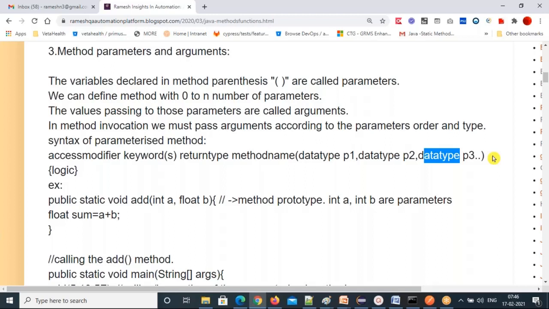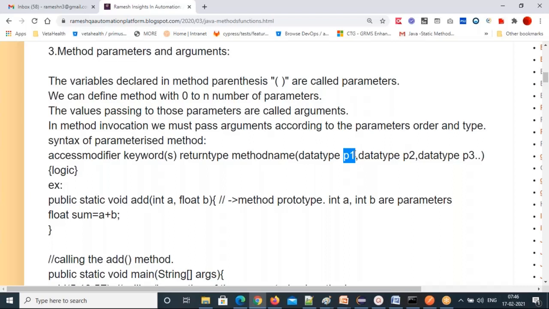You can declare as many parameters as you want. To declare a variable, first the data type comes, then the parameter name. You're not assigning a value here. As I mentioned in earlier classes, I have shown how to declare a variable and how to assign a value. We are not assigning a value for the variable here.